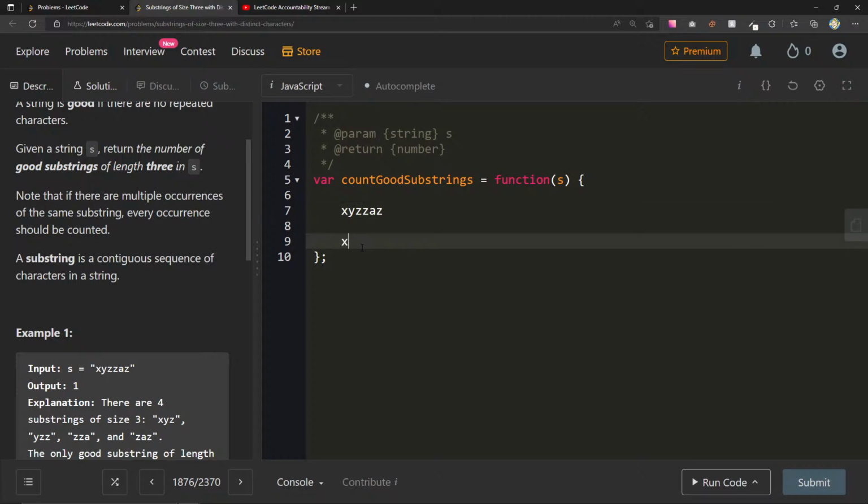So here we have what? X, Y, Z, right? And then we have Y, Z, Z. We have Z, Z, A. And we have Z, A, Z, right? And I did this on purpose because this shows how this window will slide through the entire input string.